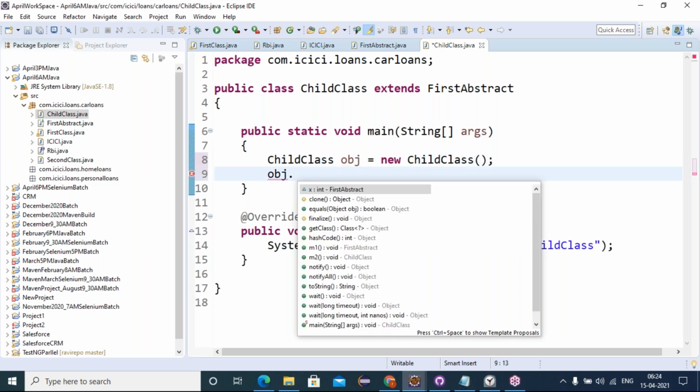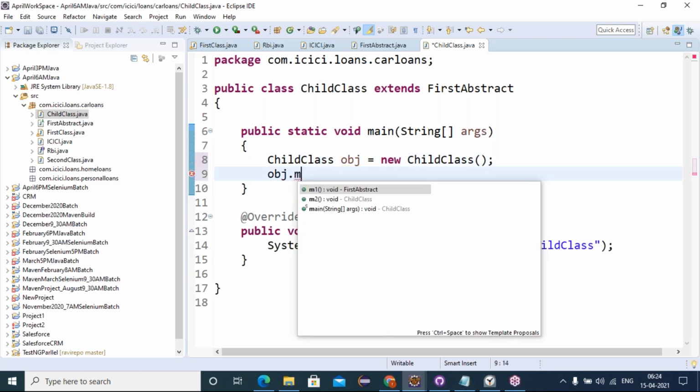Object dot. So here extends stands for inheritance, which can access the child class properties and behaviors as well as parent properties and behaviors. Friends, in our human life, parent properties generally belong to the child. So the child can access his own properties and he can access parent properties. Similarly, extends stands for the inheritance keyword.